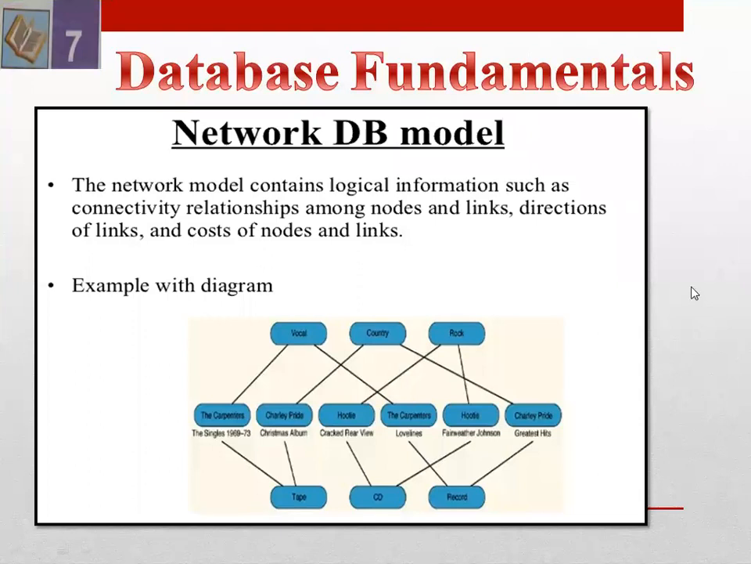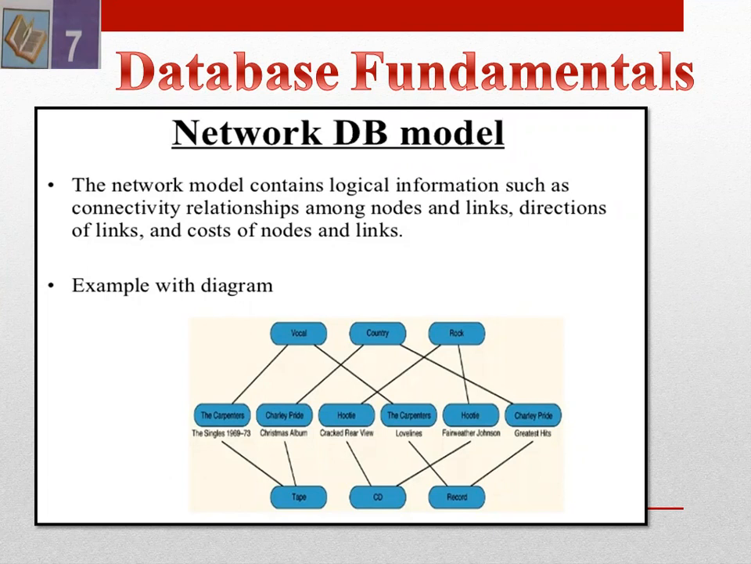Next type of database model is the network database model. The network model contains logical information such as connectivity, relationship among nodes and links, directions of links, and cost of nodes and links. Example with diagram you can view on your screen. This is a network database model you can view on your screen.